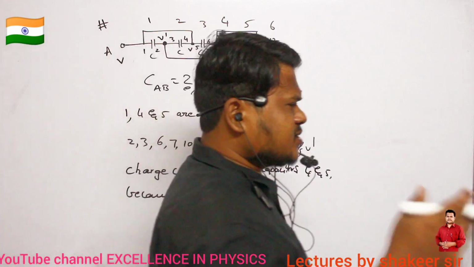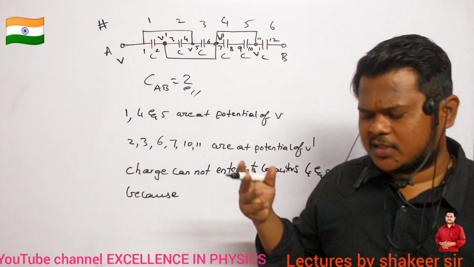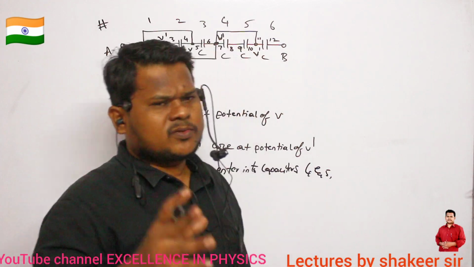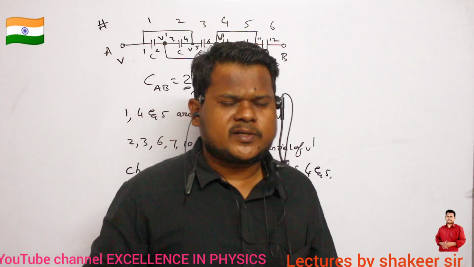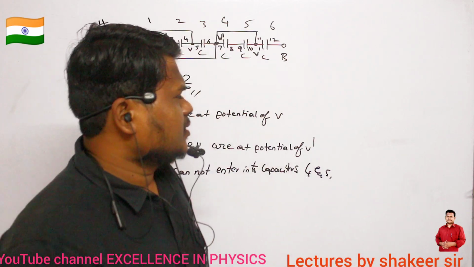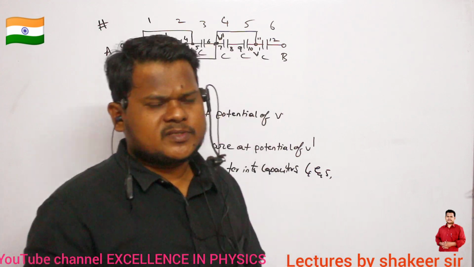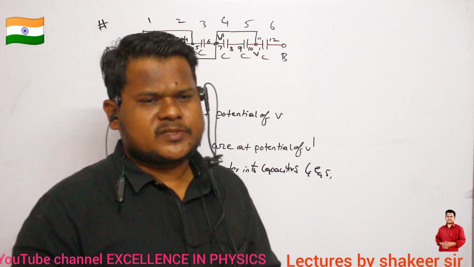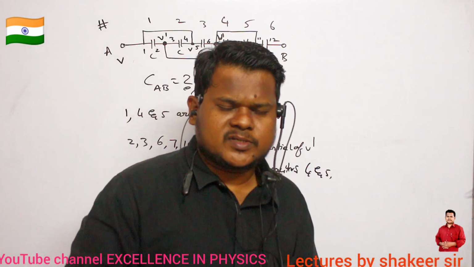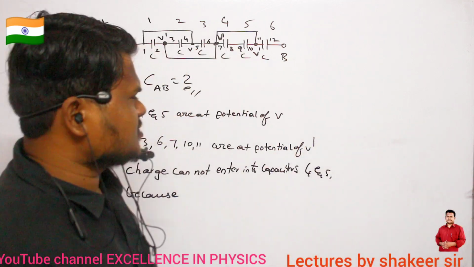So if there is some potential difference, then only charge can enter into a capacitor or into a resistor. Because to enter into a capacitor, to deposit charges on different plates, work must be done. Clear, ma? Work will be done only if you have potential difference, because potential difference is nothing but work done per unit charge. If there is no potential difference, charges cannot get deposited on the capacitor or enter into a resistor. Are you able to understand, ma?